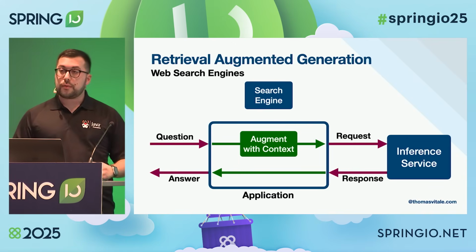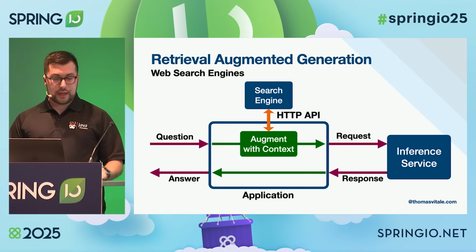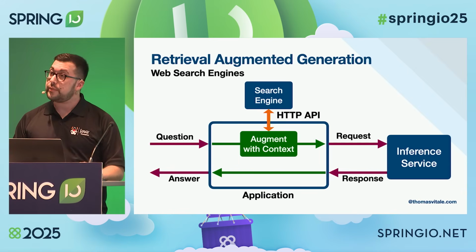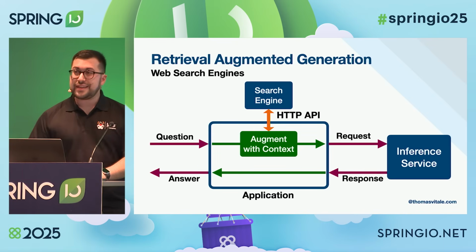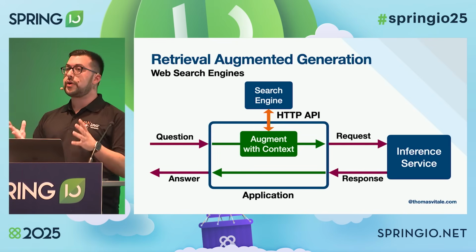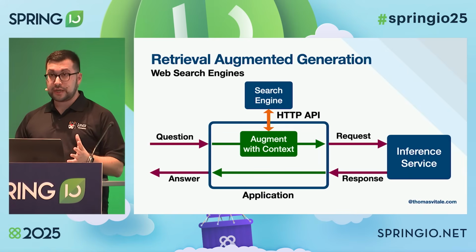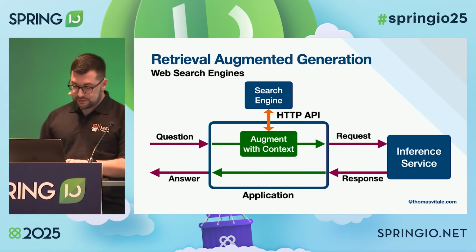So I can probably integrate a search engine in order to avoid having users provide that information from the outside. And then through an HTTP API, perhaps, I can perform that call, retrieve all this information, and then inside the application, in particular inside Spring AI, we can augment the prompt with all the additional context. So we don't have to do it ourselves manually. Let's see how we can implement this pattern.